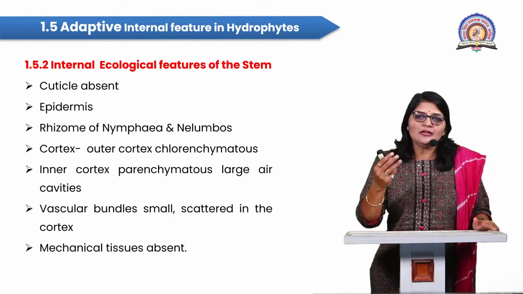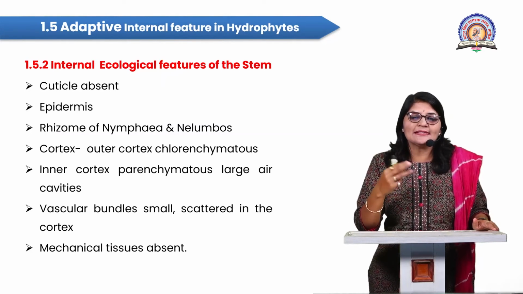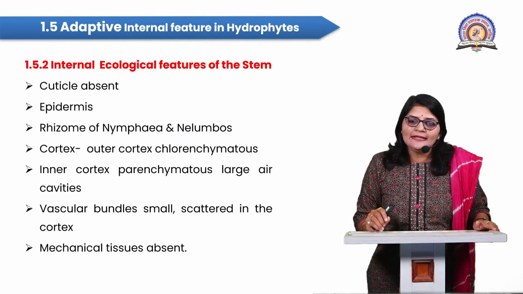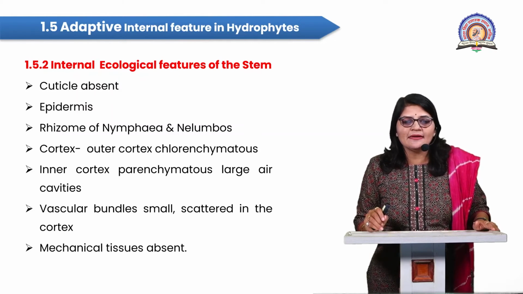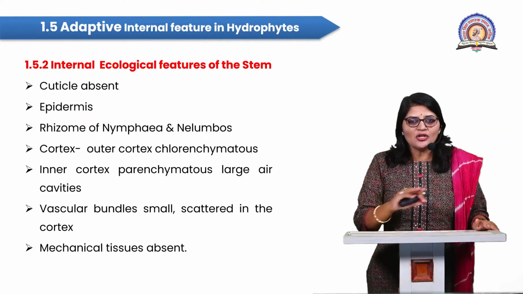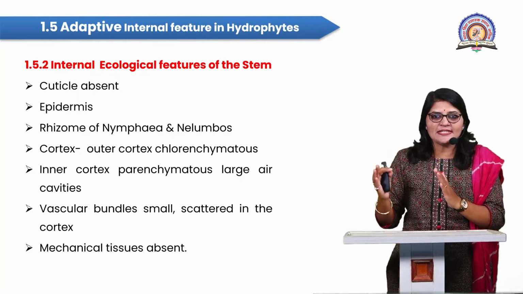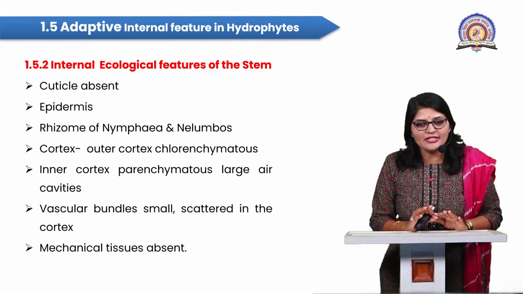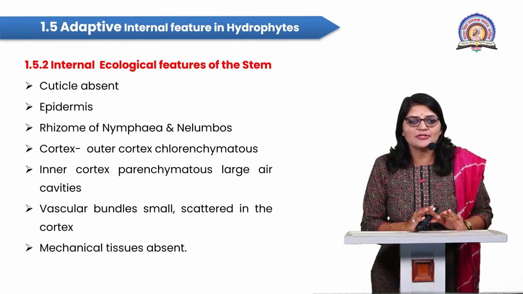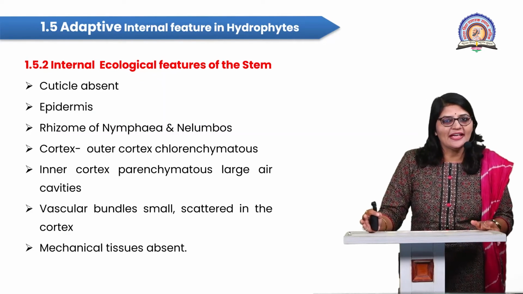Next to the outer cortex, there is an inner cortex, made up of parenchymatous cells, but those cells are not evenly distributed. They leave very large spaces, which are nothing but the air cavities, or air chambers, or simply the parenchyma.